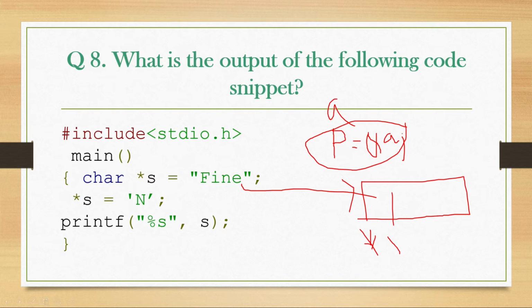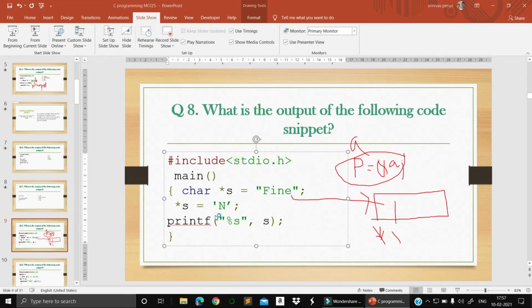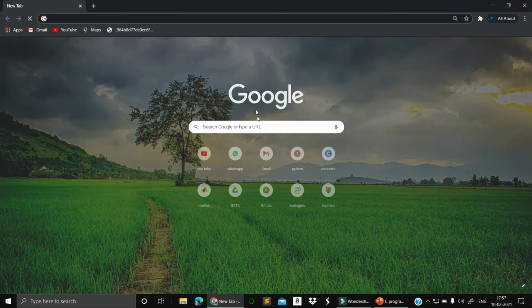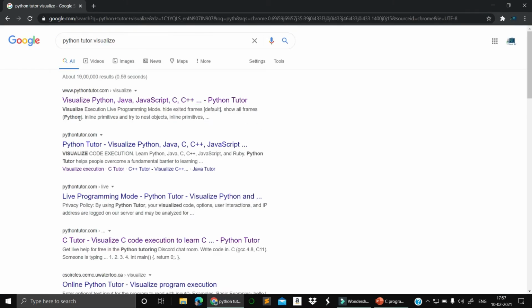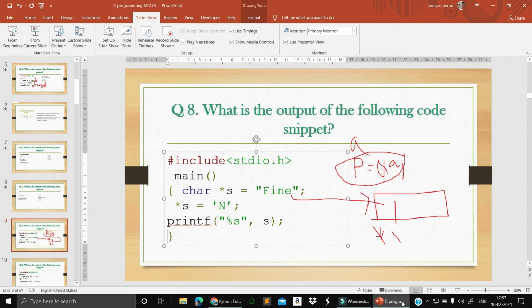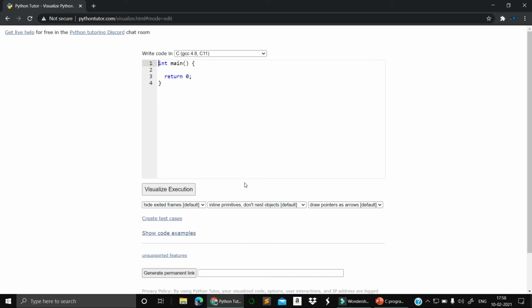I will go to a visualization tool so you can understand better, where you can visualize each and everything. Control C, I'll copy and paste this code there.